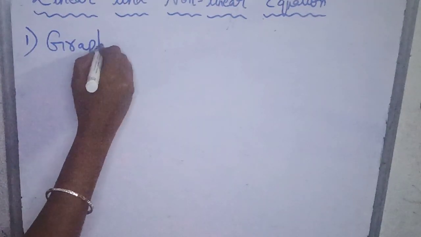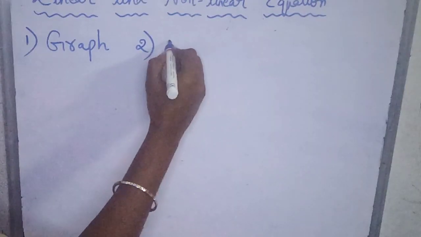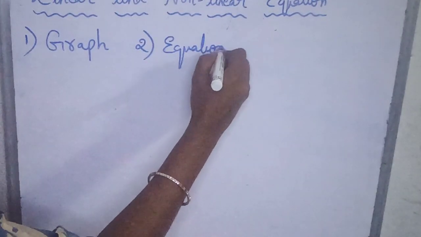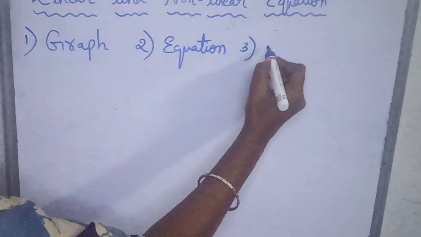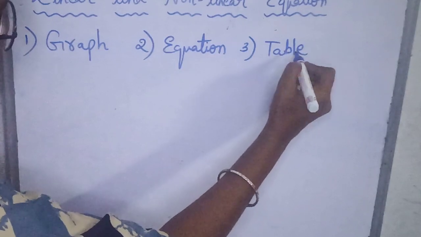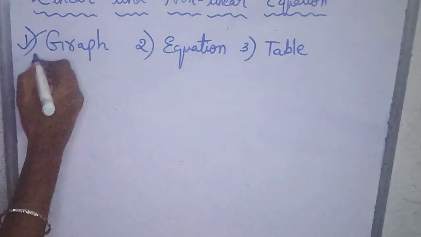From these three ways we can say whether it is linear or nonlinear. By looking at the equation only we can say it is linear or nonlinear, or from the table. Table means x and y values will be there. Then we will see how we can identify from the table also. First of all, we will go for the graph.